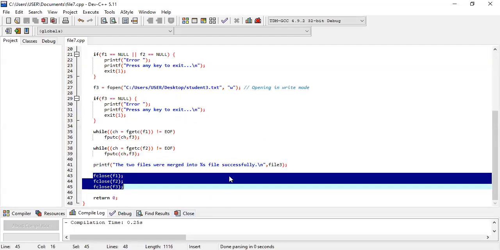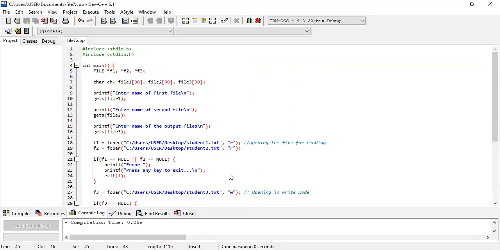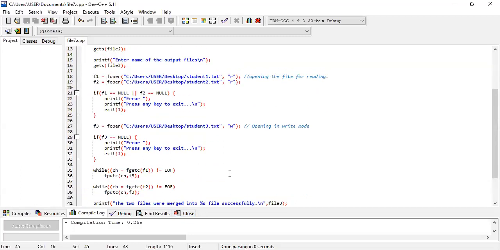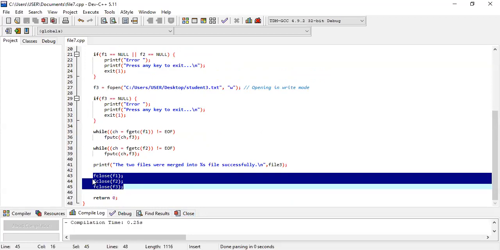Okay, so this is a simple program to append two files. You first read two existing files and create a third, new one. Then simply copy the information from F1 to F3 and F2 to F3. After successfully copying all the documents from F1 to F3 and F2 to F3, you just close all the file pointers, which are F1, F2 and F3, nothing else.